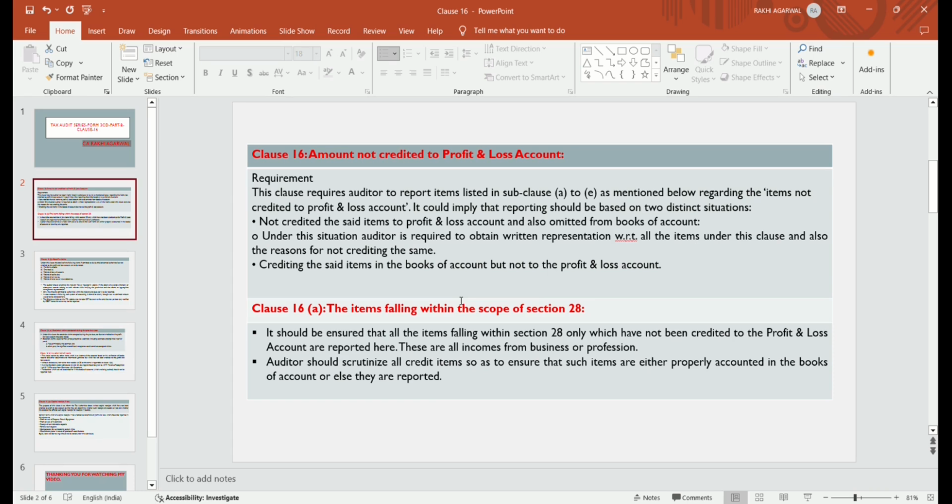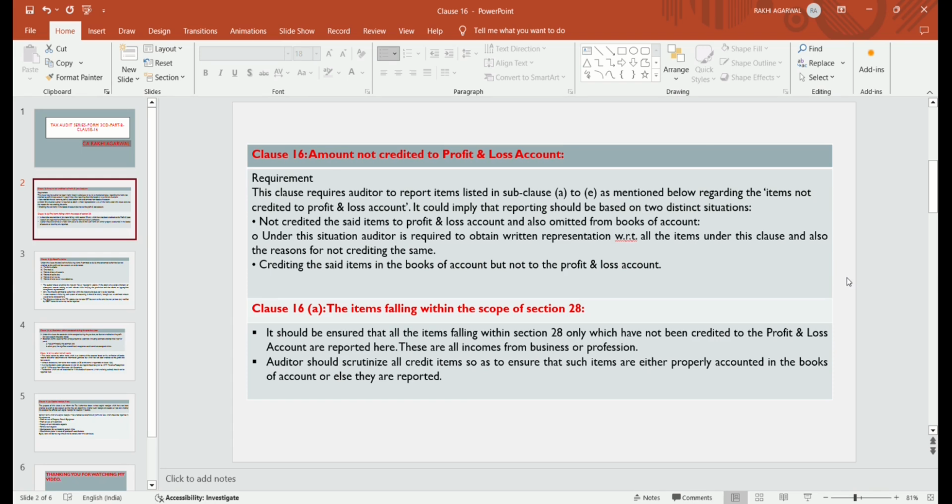It could imply that reporting should be based on two distinct situations. Reporting can be based on two different situations: not credited the said item to the profit and loss account and also omitted from the books of accounts. Under this situation, the auditor is required to obtain written representation with respect to all the items under this clause and also the reason for not crediting the same. The second situation: crediting the said items in the books of accounts but not to the profit and loss account.